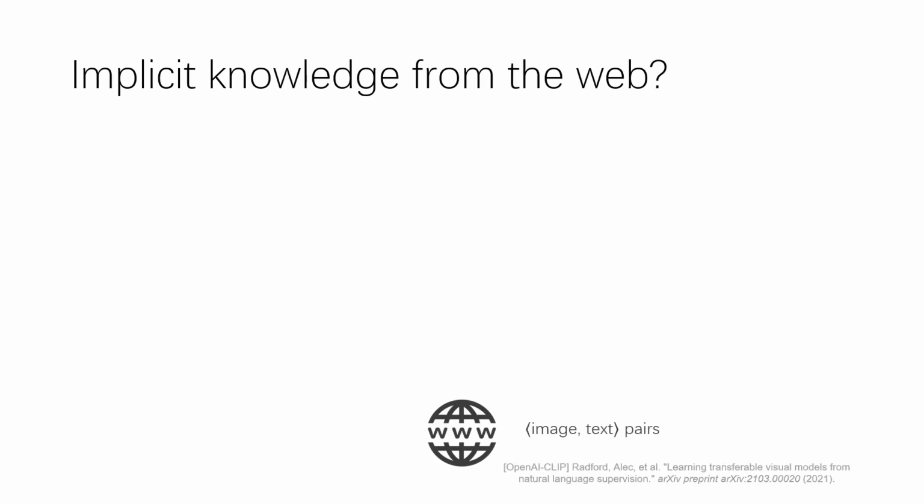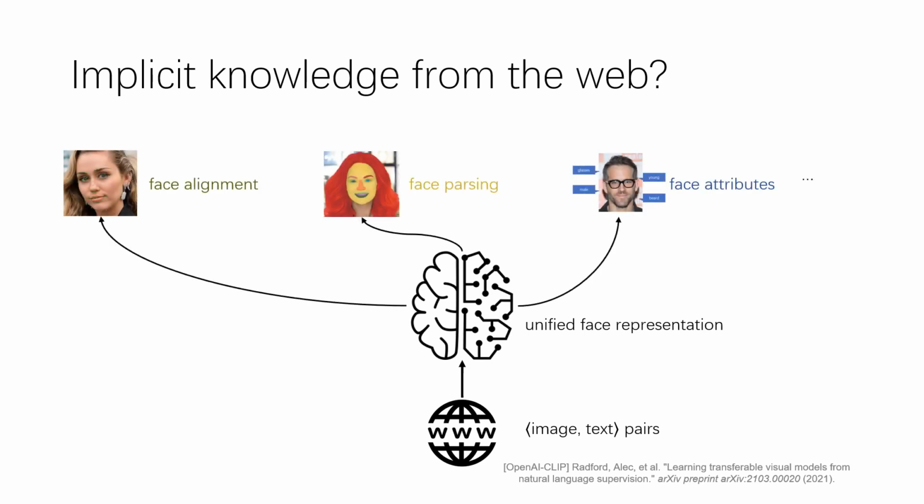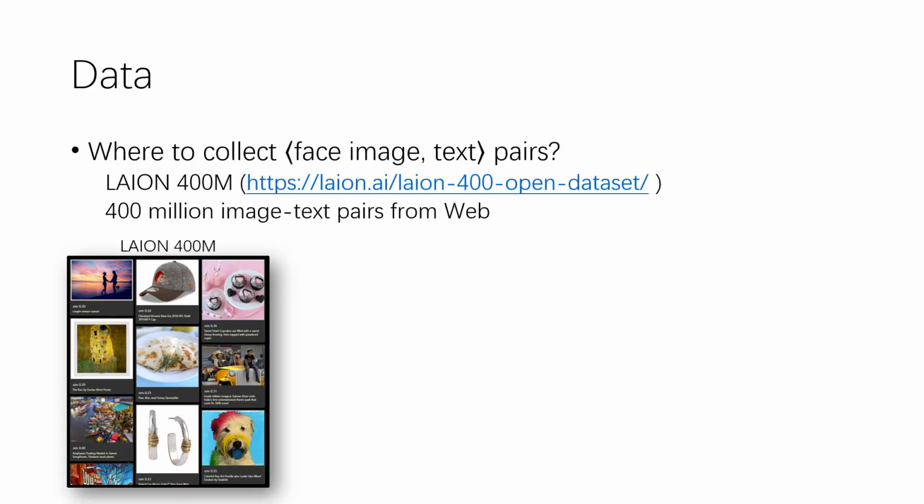Inspired by the work of CLIP from OpenAI, we resort to image-text pairs, which are available on the internet at very large scale. They should contain lots of implicit knowledge from the web. What if we learn a unified face representation from these image-text pairs through pre-training, and then transfer such representation to multiple downstream face tasks? Through this way, we expect that the requirement of downstream data would be lower. Or from another view, with the same amount of downstream data, we expect to achieve better performance on downstream face tasks.